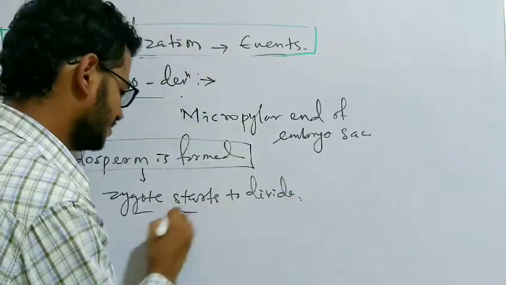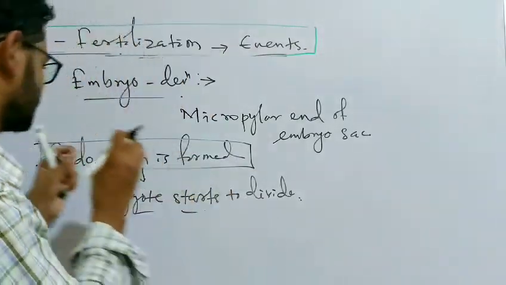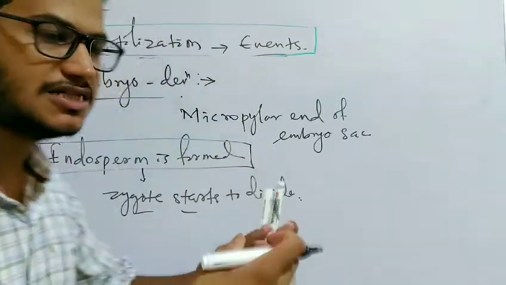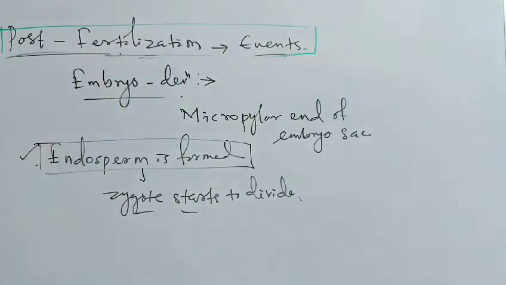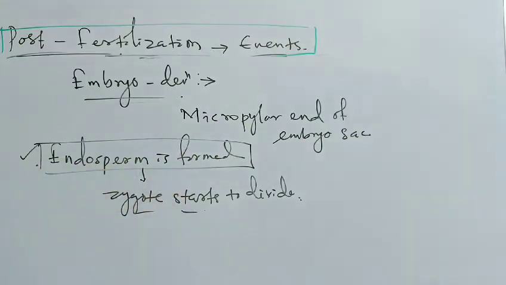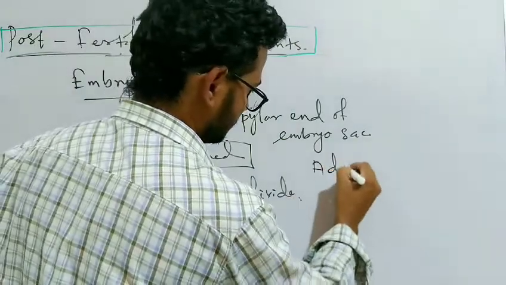Why? Because the development of zygote into embryo needs a certain amount of nutrients, or reserved food, which is supplied by the endosperm. So only after a certain amount of endosperm is formed does the zygote start to divide. This is a type of adaptation.